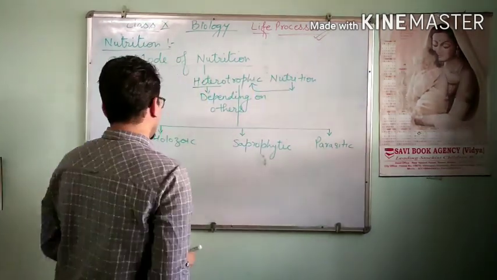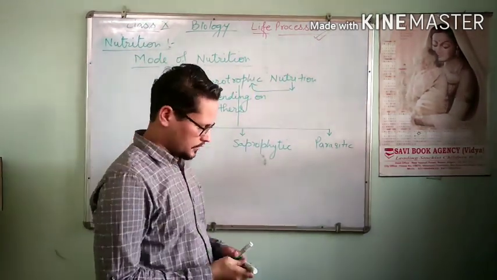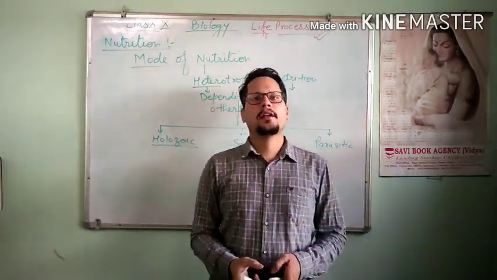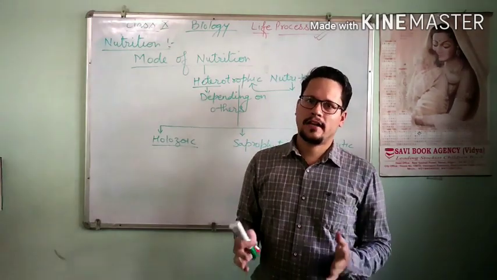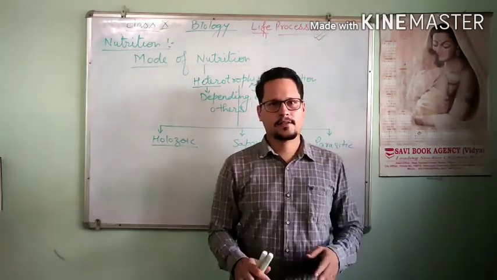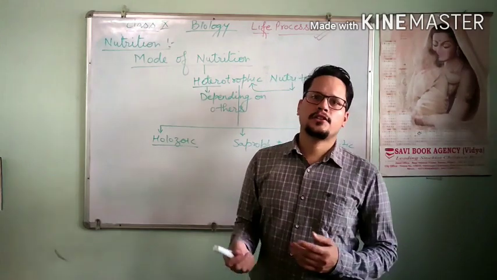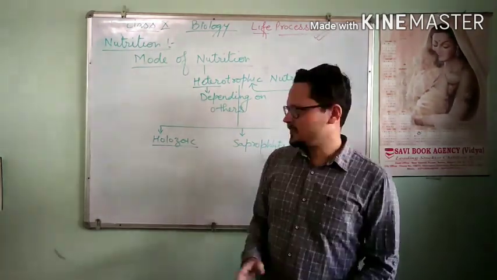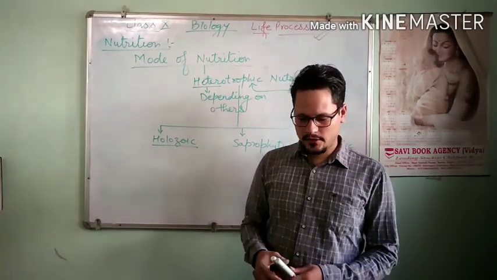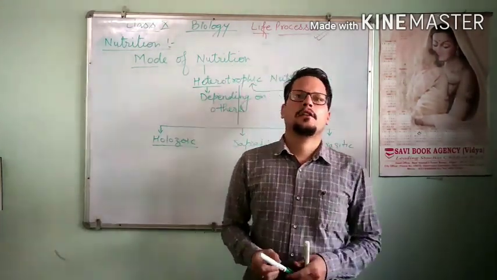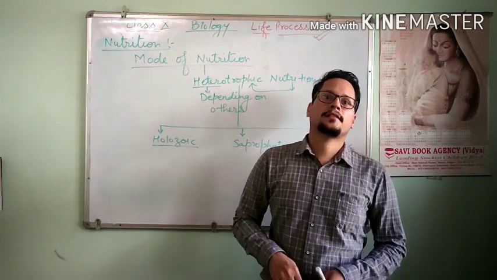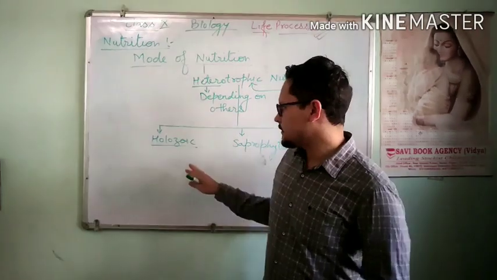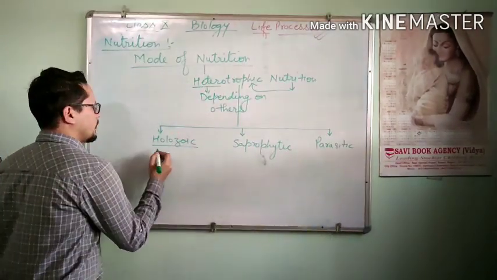Okay, holozoic nutrition. This is a kind of nutrition in which the organism takes in food by a process called ingestion. Then this food is digested, and after digestion the food is absorbed in their body cells. This kind of nutrition is called holozoic nutrition, and it is very common, which you can see in your surroundings: all the animals, human beings and birds. This kind of nutrition is found in them.